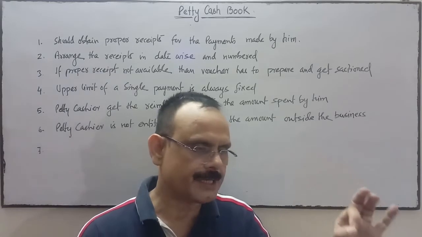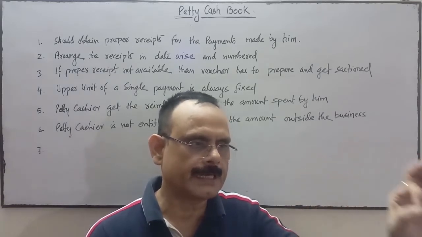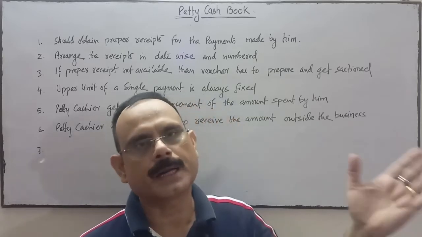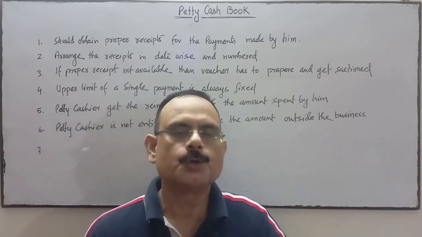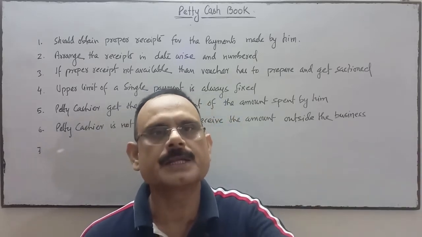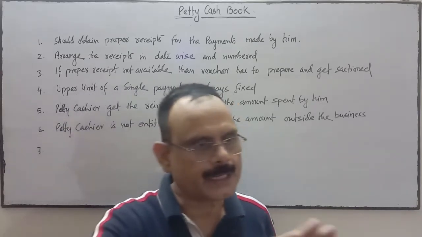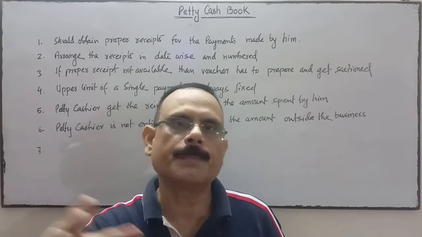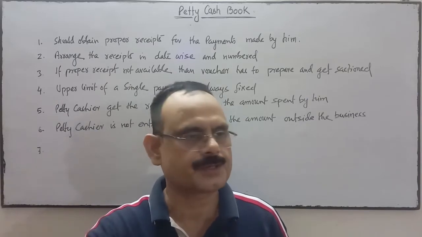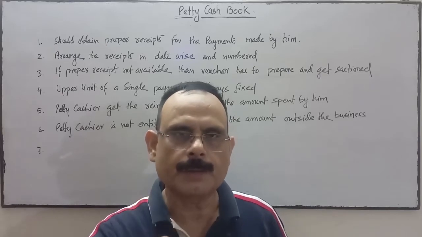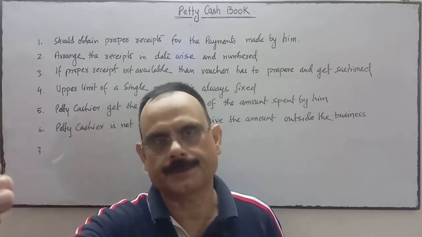So the petty cashier takes the money from the head cashier, or you can say the head cashier gives the money in advance to the petty cashier to do the small payments. With that money the petty cashier does the payments as per the instructions given by the head cashier that you don't do the payment beyond this limit.